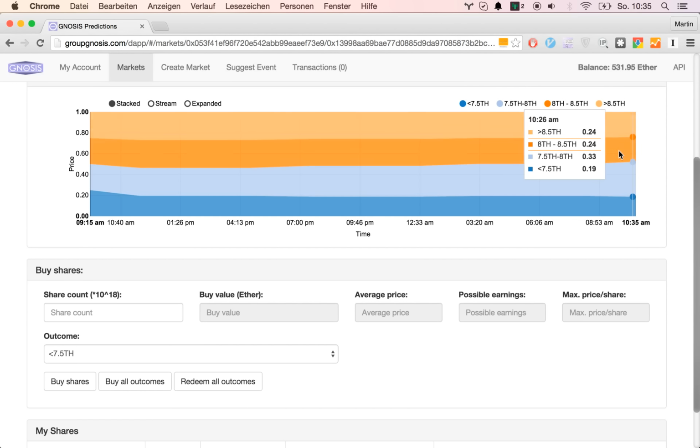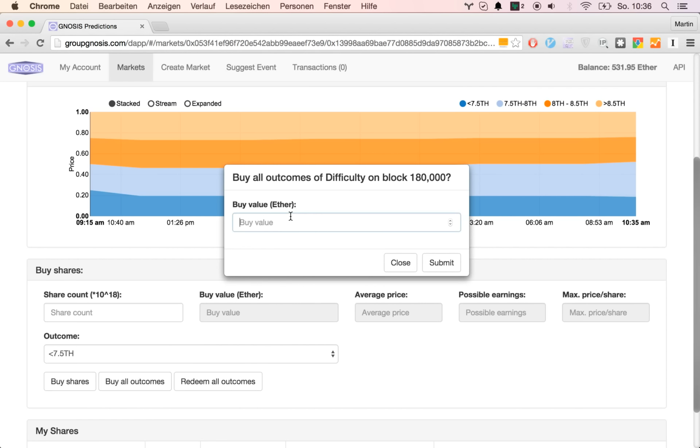One option would be just to buy the other 3 outcomes. That would be possible, but it's slightly more complicated, and we would need to calculate how much to buy of each of those. But there's another way. What we can do is use this buy all outcomes button, and we spend 20 ether.